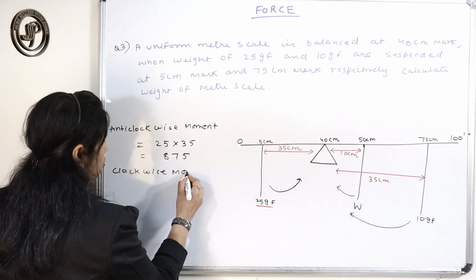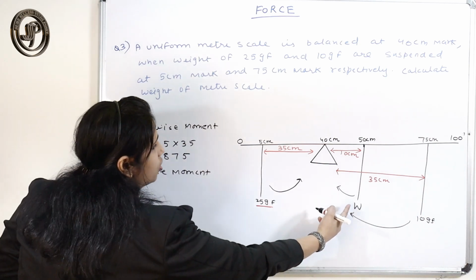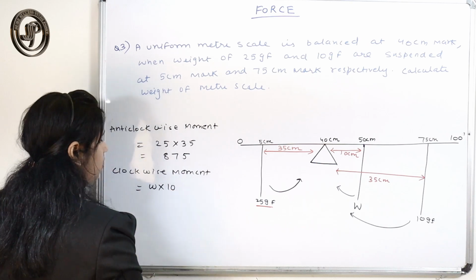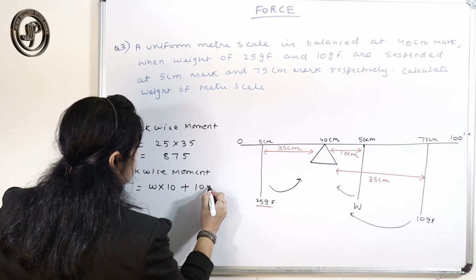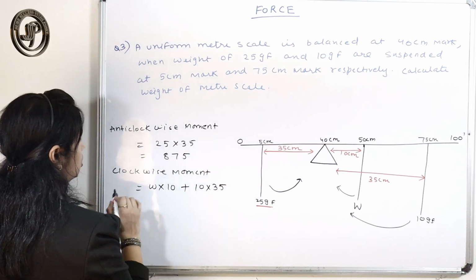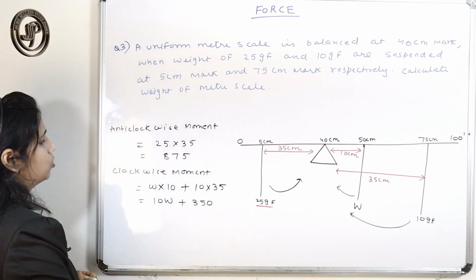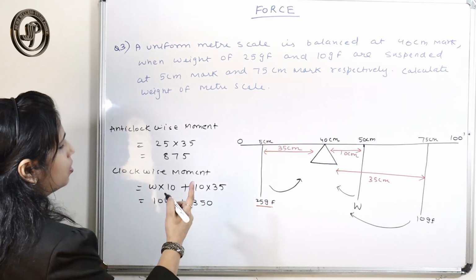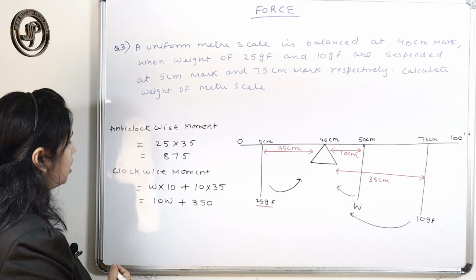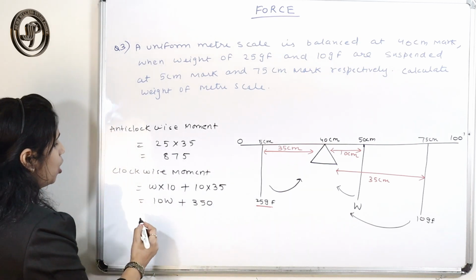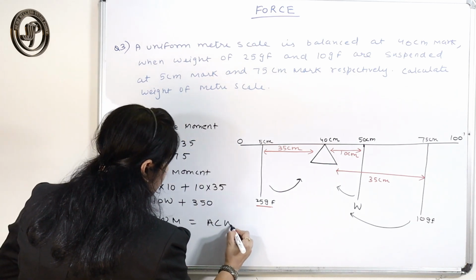Now the clockwise moments. You have two forces for the clockwise moment. First is W into 10, plus next is 10 into 35. So this is 10W plus 350, that is your clockwise moment. Since the body is balanced at the 40 centimeter mark, according to the principle of moments, clockwise moment is equal to anti-clockwise moment.